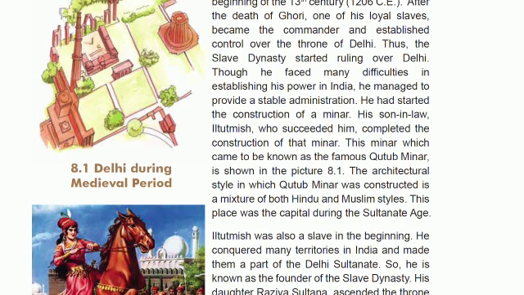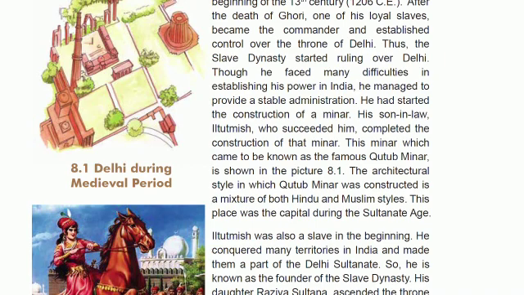He fought and attacked many places and conquered them and brought them under the control of his kingdom, and he had a stable administration. He constructed a minar and his son-in-law completed that minar. That is also the famous one, that is Qutub Minar. Here you can see the picture is given.